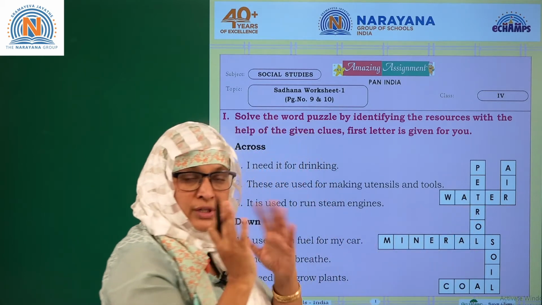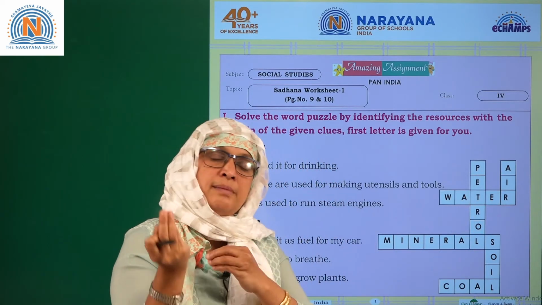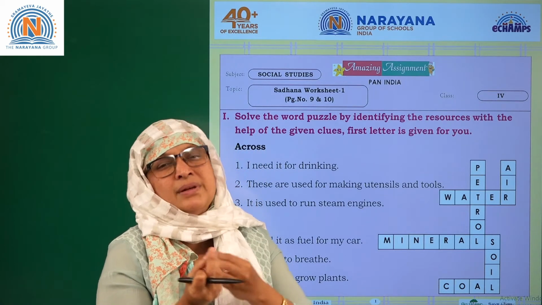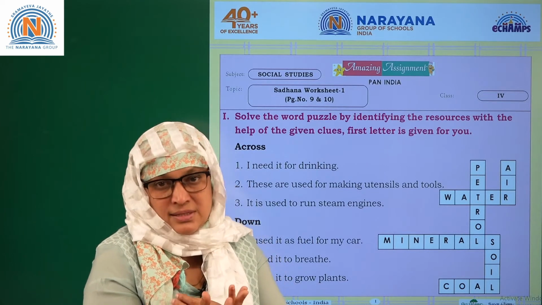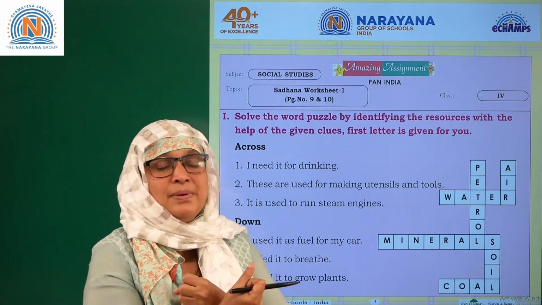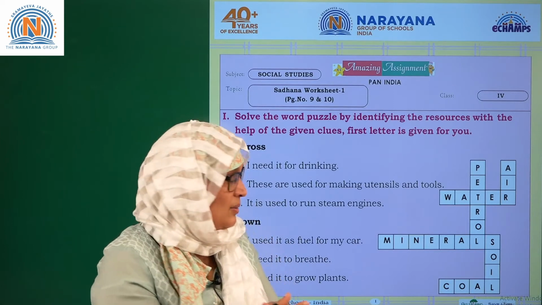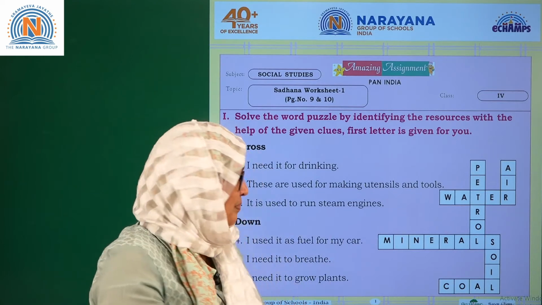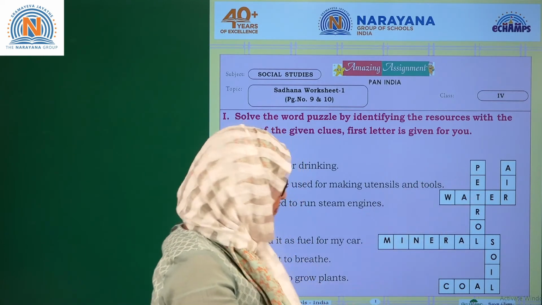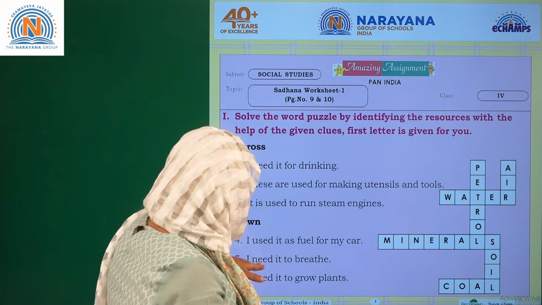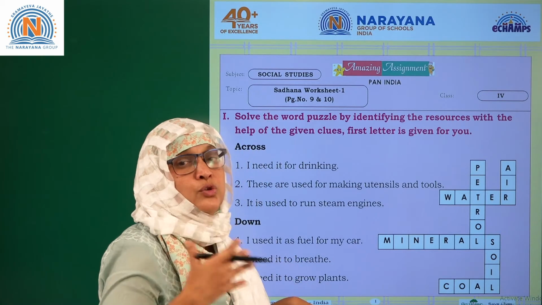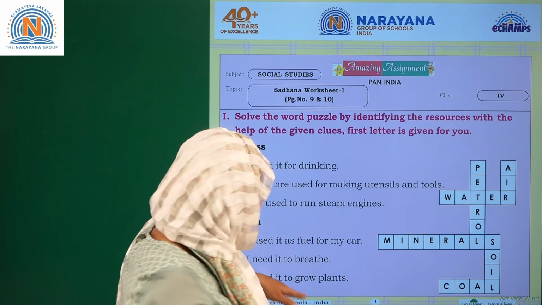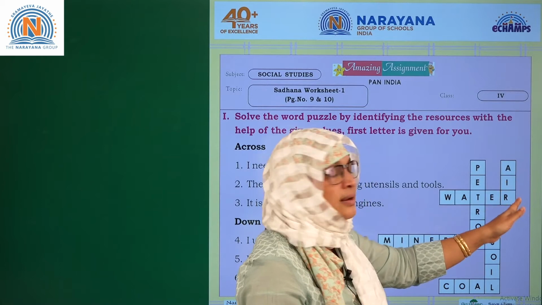So that's how you need to think about whether, see, car is run by both petrol as well as, I mean not kerosene, sorry, it's diesel. Okay, kerosene you can't, it becomes horrible. The kerosene engine is different, diesel engine is different, petrol engine is different. Okay, so petrol, clear? Now coming to the fifth one, I need it to breathe. What you need to breathe? Air, oxygen, right? So let's see, down here, air, A-I-R, air.